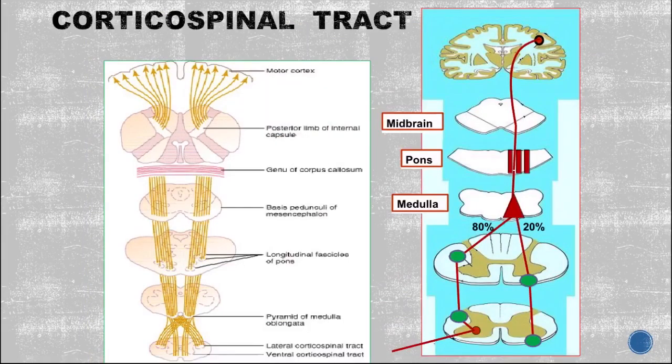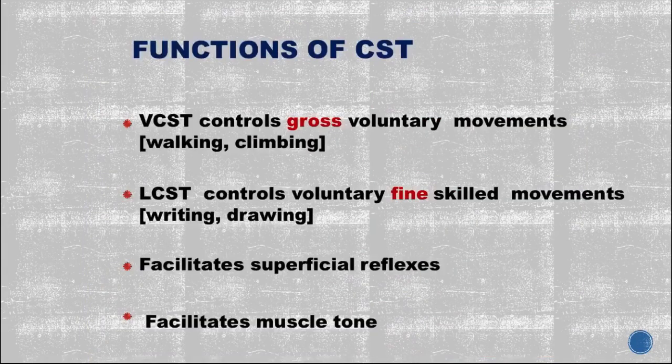Now, the corticospinal tract, again this diagram. So, what are the functions? The ventral corticospinal tract controls gross voluntary movement, walking and climbing, where there is a need for maintenance of the axial skeleton and proximal muscle. Now, the lateral corticospinal tract controls voluntary fine scale movement, the distal musculature of the limbs, right, and they facilitate the superficial reflex, they facilitate the muscle tone.